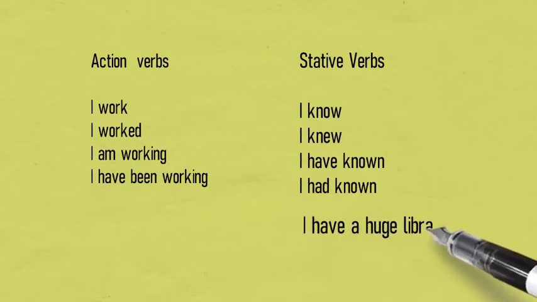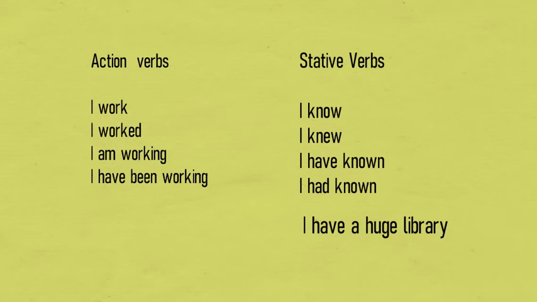There is no issue. But now, if we talk about stative verbs or state verbs, the situation is very different. Because state verbs refer to a situation or a state, we cannot use them with all the tenses. You have to remember that we can use them in anything but the continuous. By that I mean that we can use them in simple and perfect tenses, but not the continuous one. For example: I know, I knew, I have known, I had known.